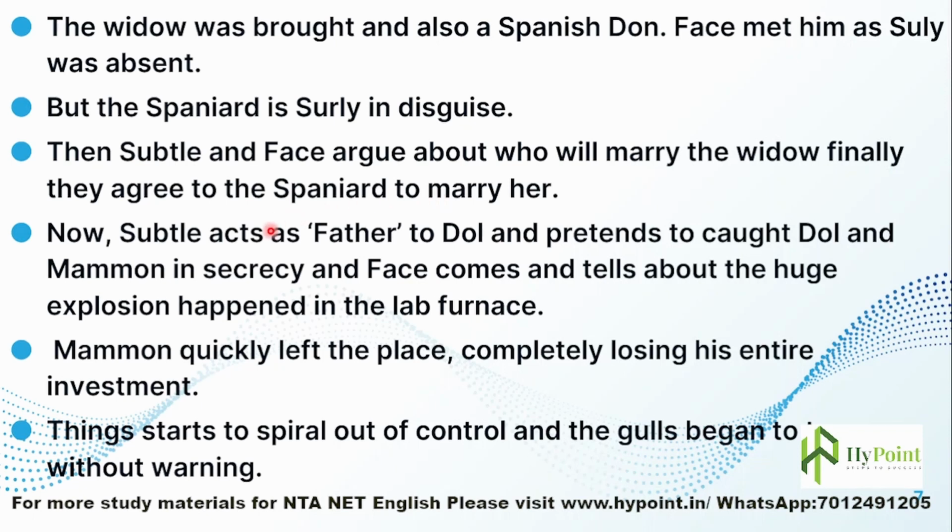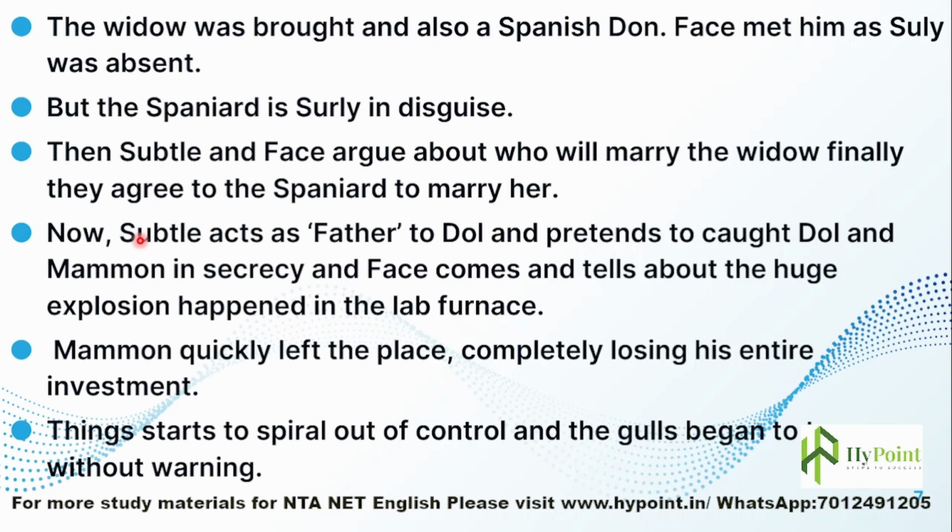Now Subtle acts as father to Doll and pretends to catch Doll and Mammon in secrecy, and Face comes and tells about the huge explosion that happened in the furnace. Now Subtle assumes another character, like he acted as father to Doll. See, now Doll's father, who is in disguise, is Subtle only.